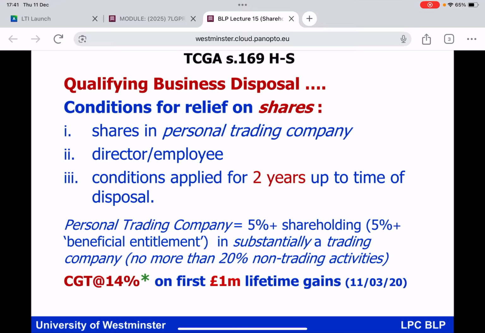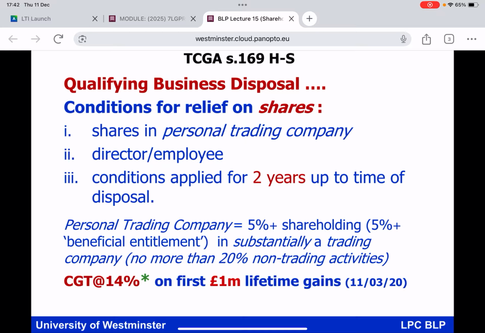So the individual, to be eligible for BADR, must have at least a 5% shareholding in the company of the ordinary share capital and 5% of the voting rights. Also, a 5% beneficial entitlement to the proceeds of sale of the company. So shares in a personal trading company. You must also, in order to be eligible for BADR, be able to show that you are a director or an employee of the company, and that condition number 1 and condition number 2 are both satisfied for at least 2 years, ending with the disposal of the shares.